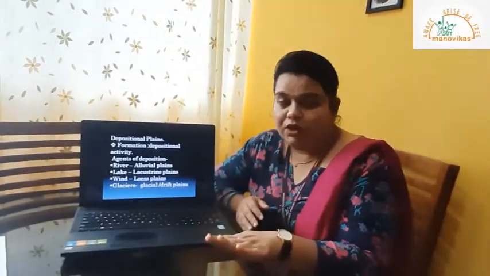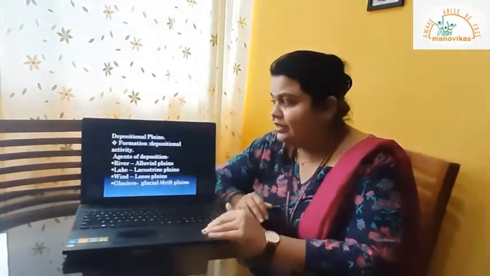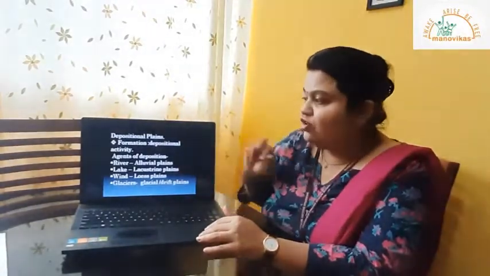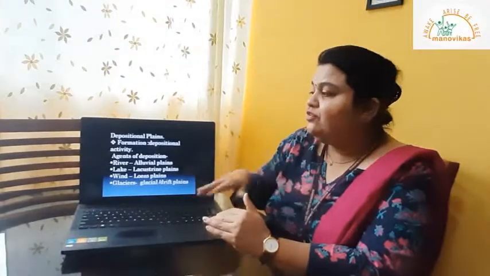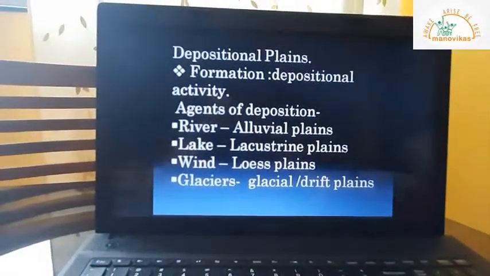Now why do they deposit it in that particular place? Mainly because they cannot carry that load, so they start depositing in a low lying area. The depressed area gets filled with all the material brought by the river, sea waves, wind or glacier, and that low depressed area rises up to the level of the surrounding area, and in this case you have the formation of depositional plains. Now if a river is carrying out that activity, those plains are known as alluvial plains.